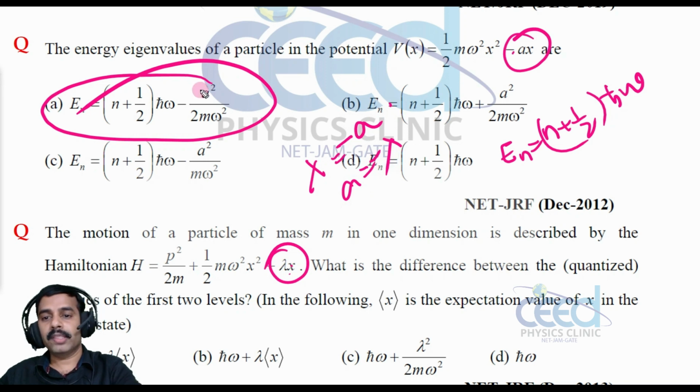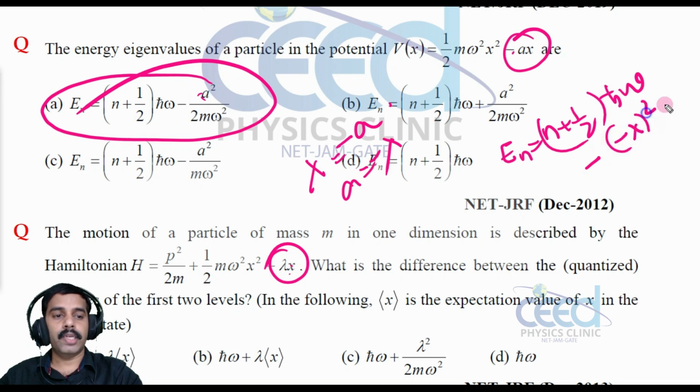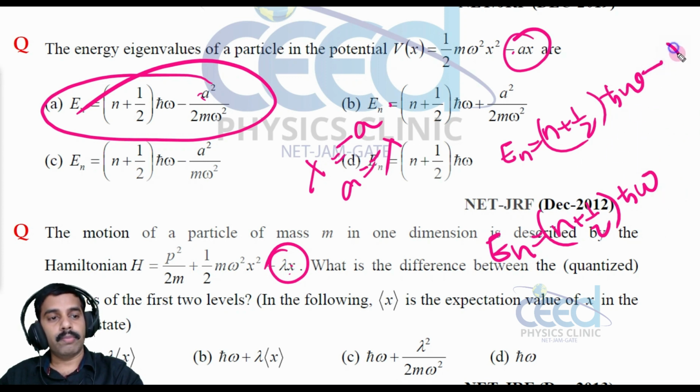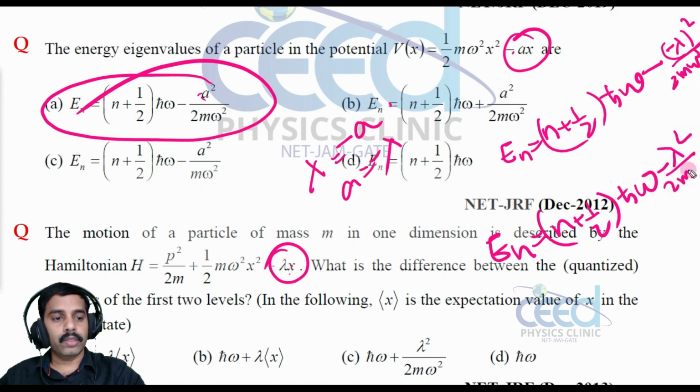Replacing in the energy expression, the energy eigenvalue in this case is n plus 1 by 2 into h cross omega minus lambda square divided by 2m omega square.